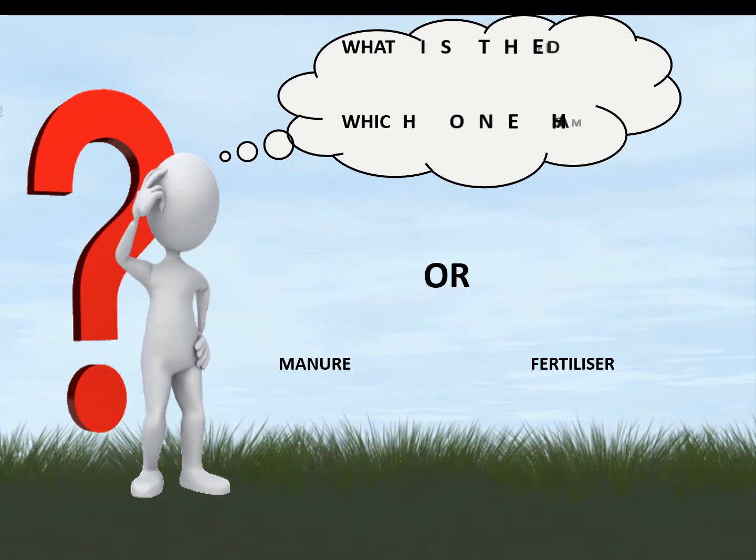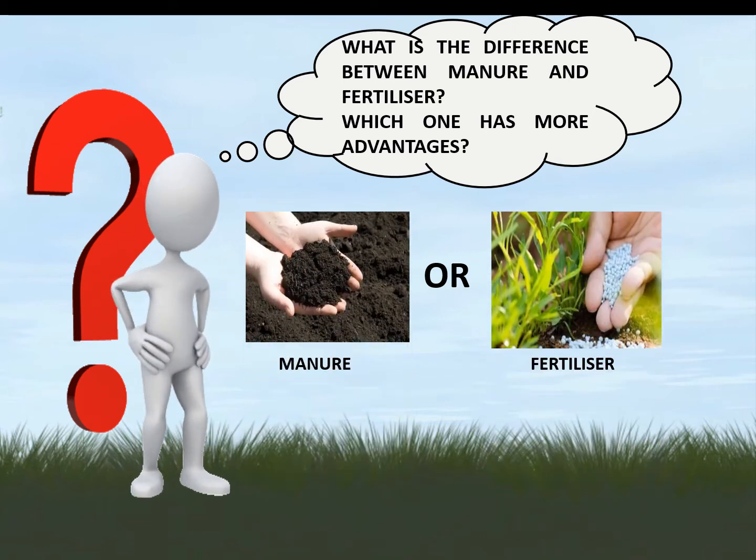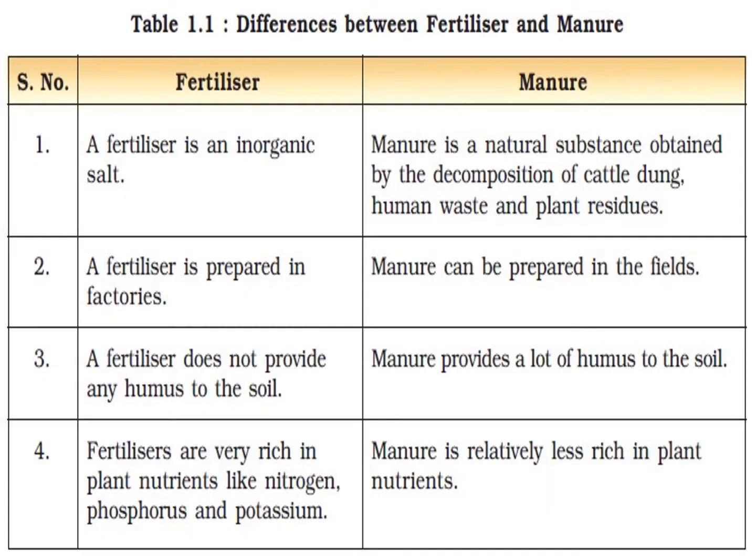Do you know the difference between manure and fertilizer? Which one has more advantages? Let's find out. This table shows the difference between manure and fertilizer. A fertilizer is an inorganic salt.